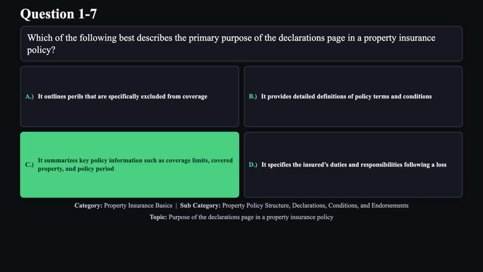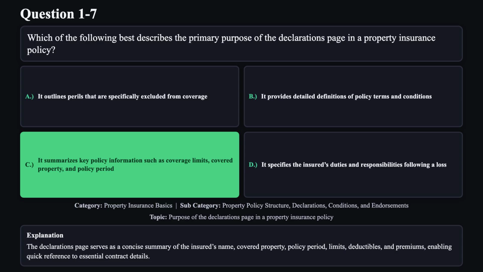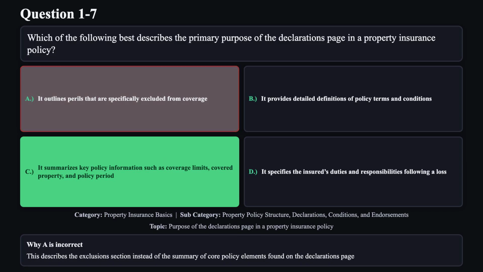The correct answer is C. The declarations page serves as a concise summary of the insured's name, covered property, policy period, limits, deductibles, and premiums, enabling quick reference to essential contract details. Reason A is not correct. This describes the exclusions section instead of the summary of core policy elements found on the declarations page.